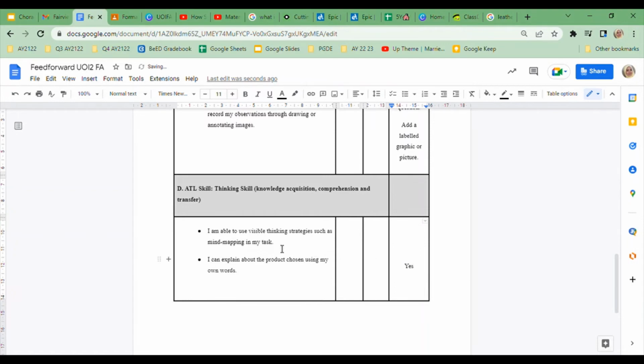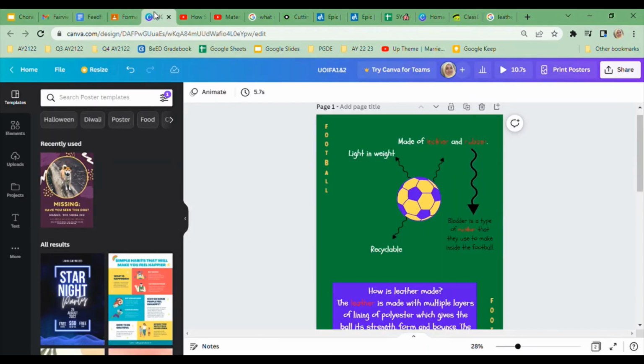However, for number 1, when I looked at his poster, I noticed one diagram that looked like a mind map, and which is this one right here. Okay, so we have a football in the middle, we have some arrows and some words here. Now, this is already good, but I want you to improve on it a little bit more, Ayman, by including the 3 parts of a mind map, which is number 1, a title in the middle, number 2, a subtitle here, and also number 3, a description.